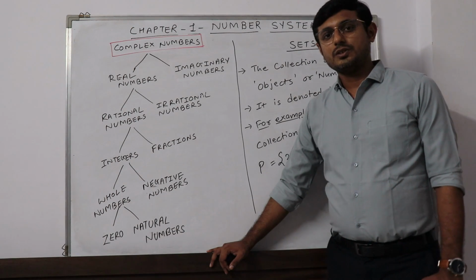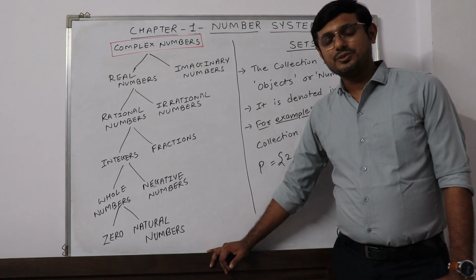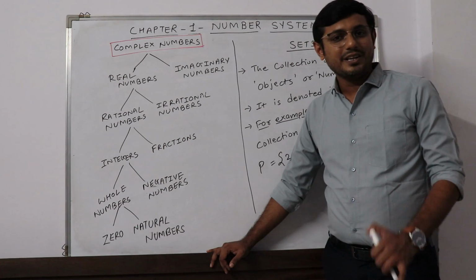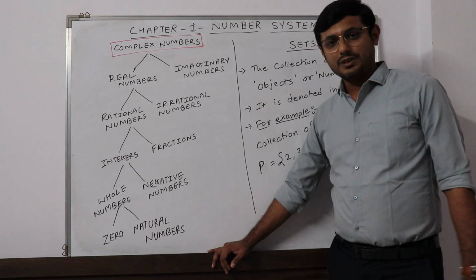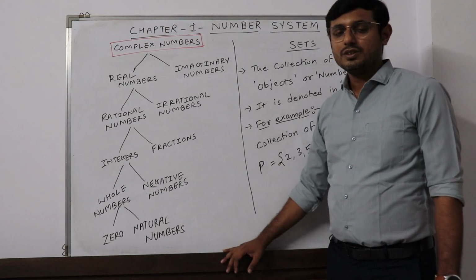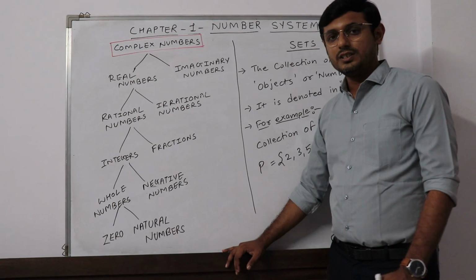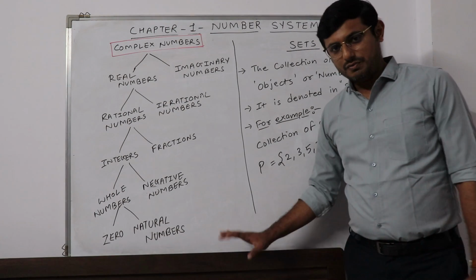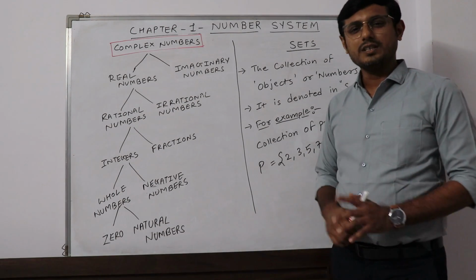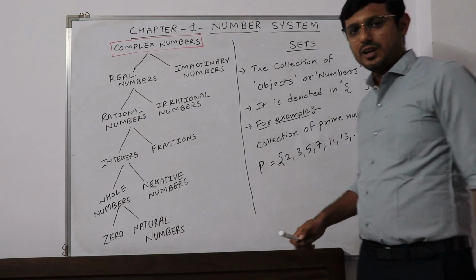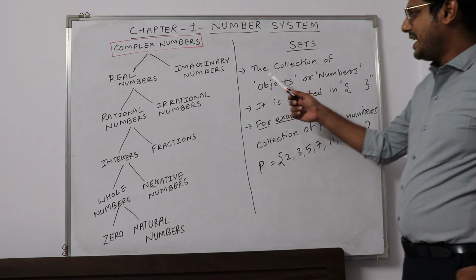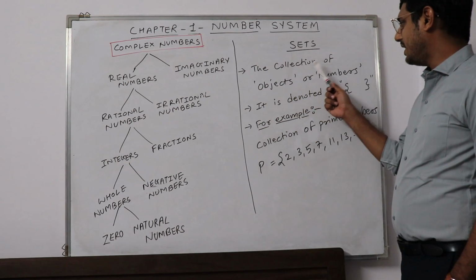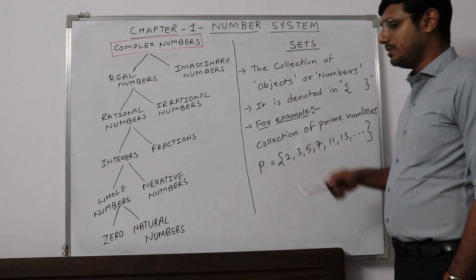Hello dear students, today we are going to start class 9 mathematics with chapter 1, number system. Now before understanding what number system is and what it is about, we have to understand a small concept of sets. Now what is a set? A set is generally known as the collection of objects or numbers.